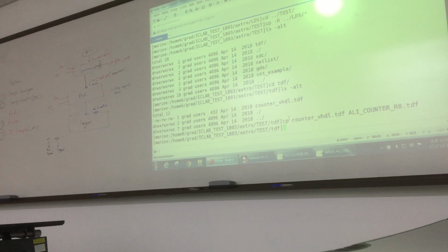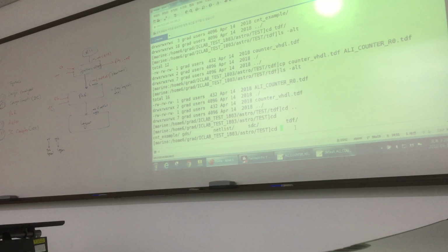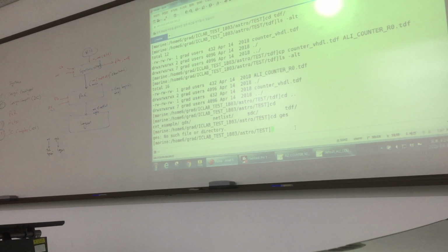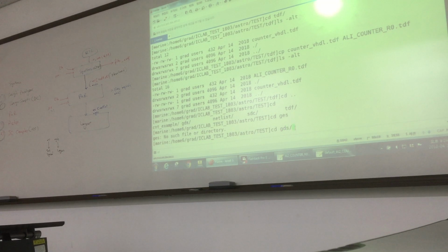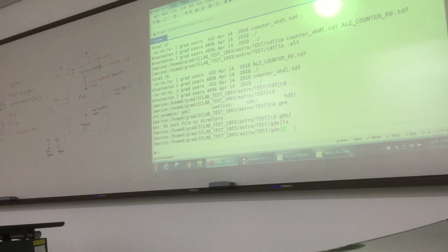So if you do list here, now we have two files. One is this one and one is this one. And what we will change in this file later, I will show you. CD, and here, if you go to GDS, it will be empty. You see, it is empty. It has nothing.